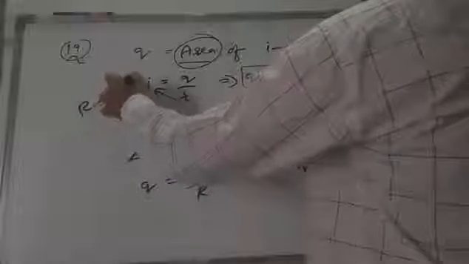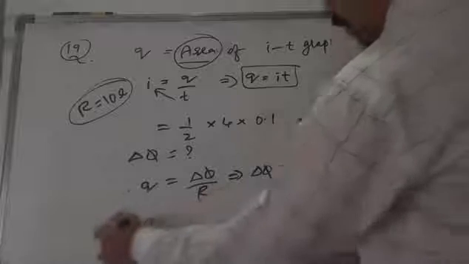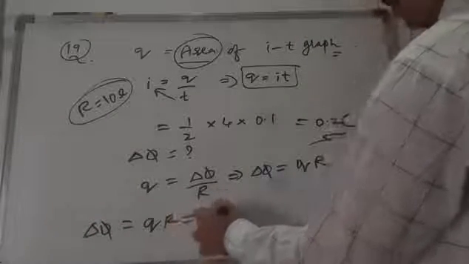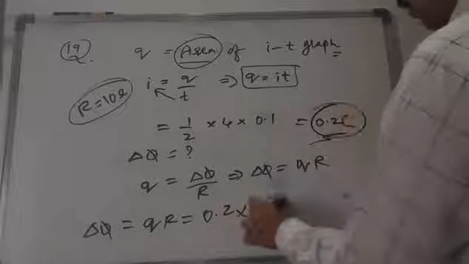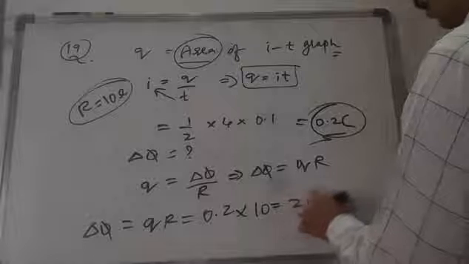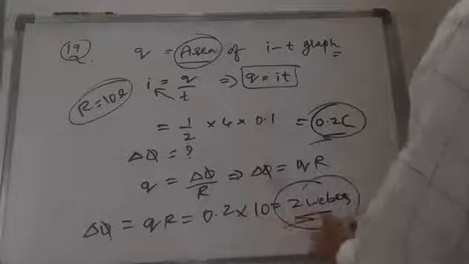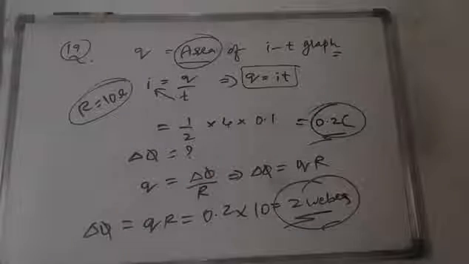To get del phi, Q into R: 0.2 coulombs into 10 ohms, that is nothing but 2 Weber. 2 Weber is the answer for del phi. Like this we can find out.